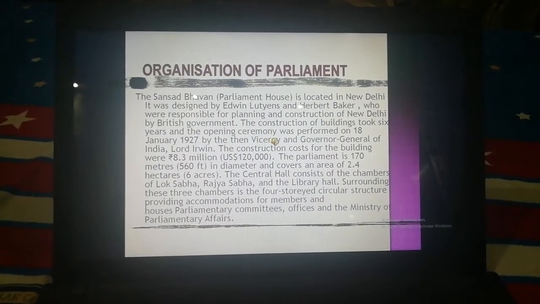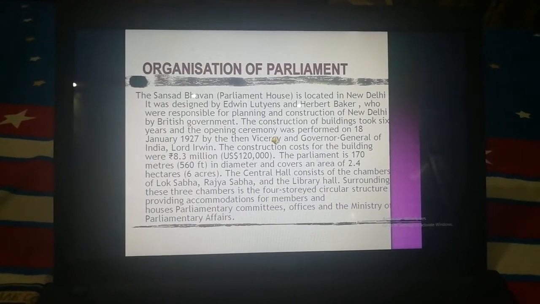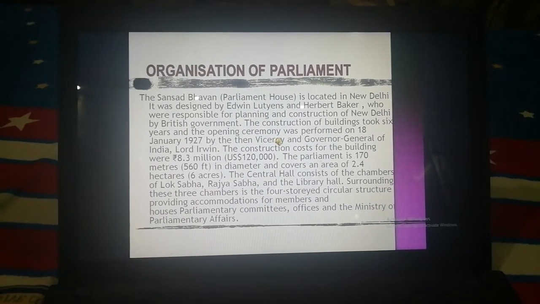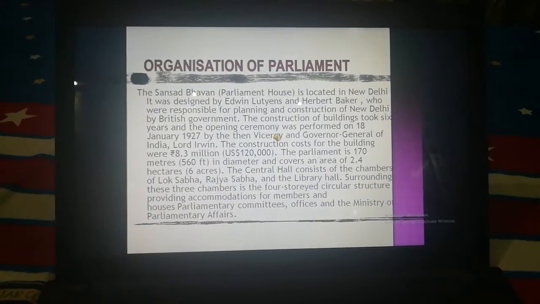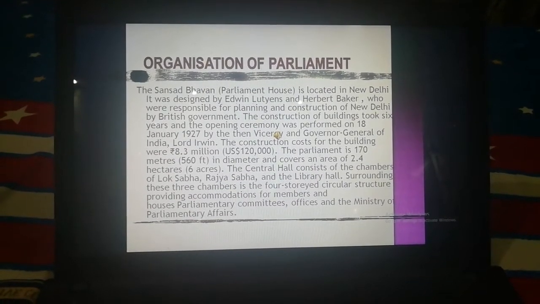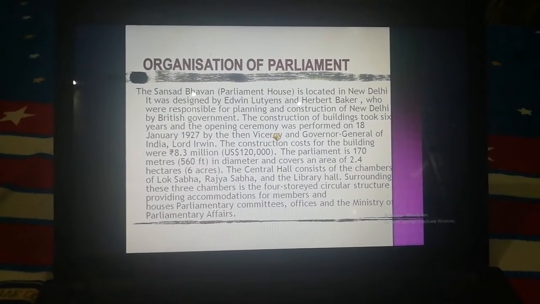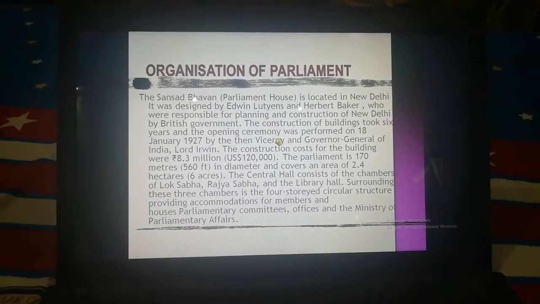The parliament is 170 meters in diameter and covers an area of 2.4 hectares. The central hall consists of chambers of Lok Sabha, Rajya Sabha, and the library hall. Surrounding these three chambers is a four-storied circular structure, providing accommodation for members and housing parliamentary committees, offices, and the Ministry of Parliamentary Affairs.